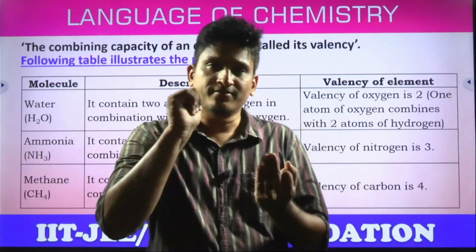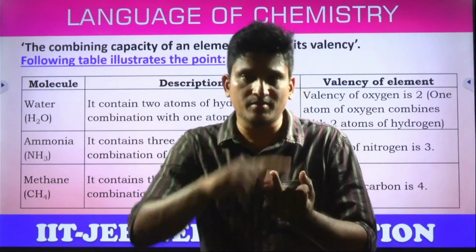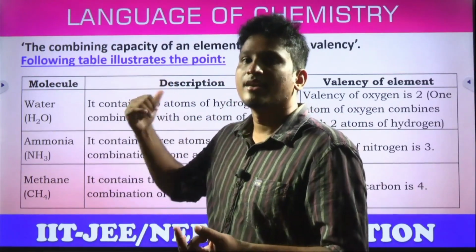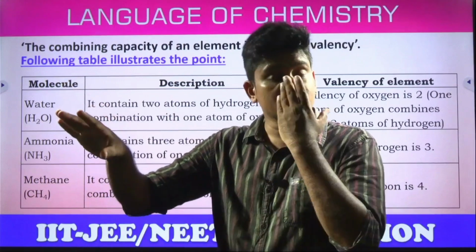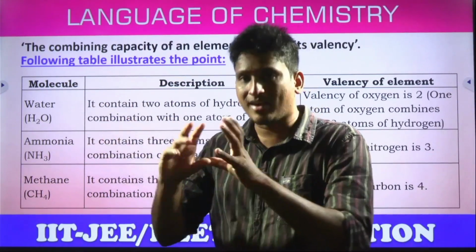But how many? That is valency. An element is losing how many electrons? An element gaining how many electrons? An element sharing how many electrons? That number will be explained by valency, by electronic configurations. In the higher classes you will learn about configuration. Here you learn about what valency is.